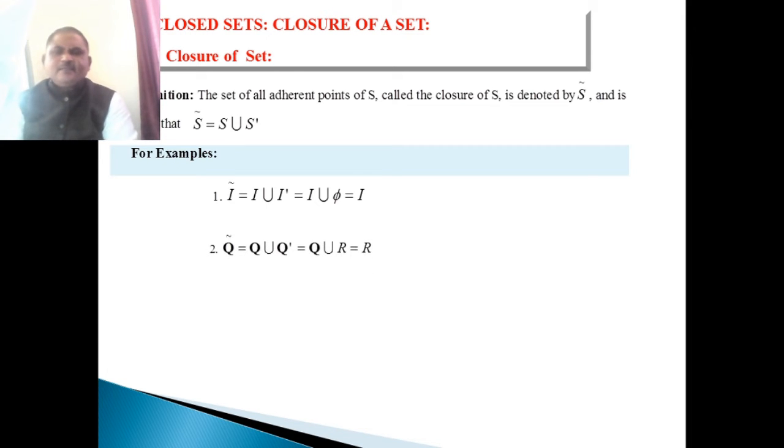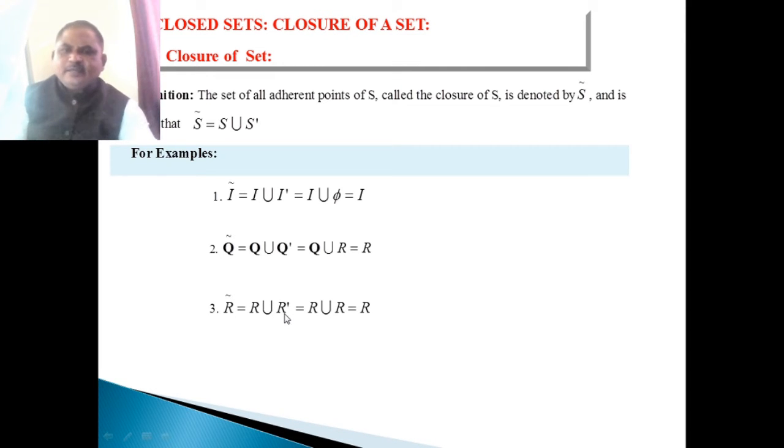Second example, the closure of the set Q. The closure of Q is equal to Q union Q dash, but the limit point set of the rational numbers is the real number set R, which means the closure of Q is R. Third example, the closure of R is equal to R union R dash, and the limit point set of the real number set is itself R. Therefore, R union R is equal to R.